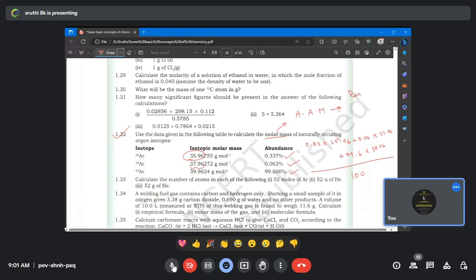Don't calculate, just observe and say, the way a policeman looks at a person's face and says he is a thief. Here you have to find what the value will be. Will it be closer to 35, closer to 37, or closer to 39? I think it will be closer to 39. Will it be lesser than 39.96 or more than 39.96? It will be a little lesser than 39.96.